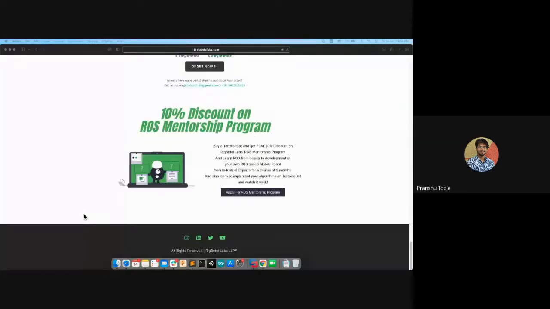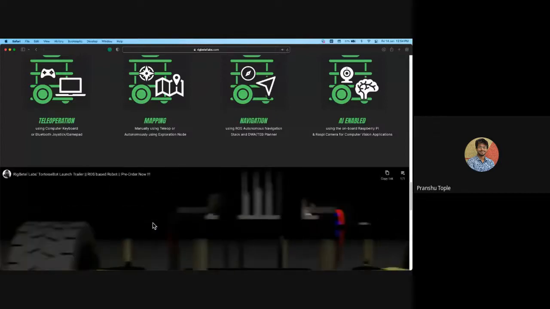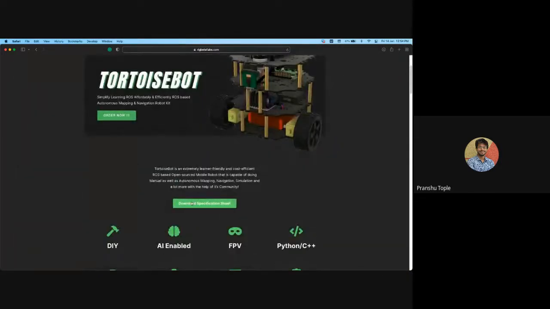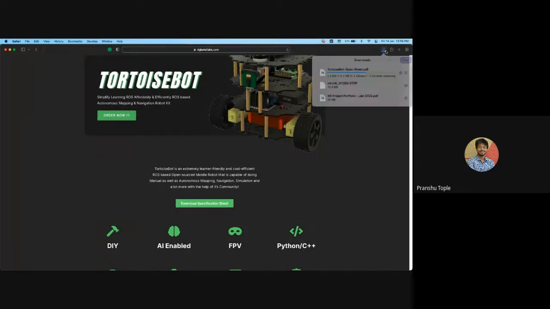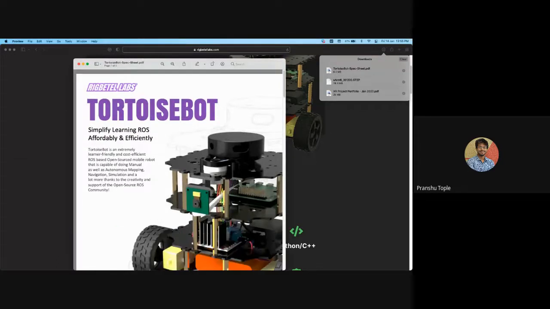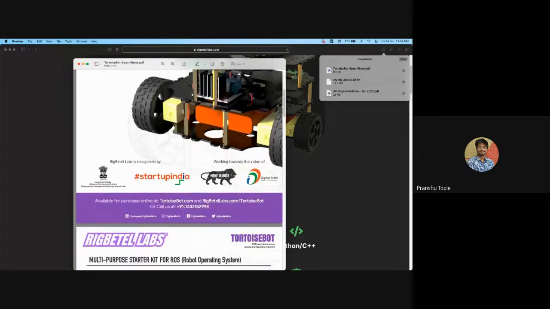So this was the launch video, and I'll just pause it right now. If you want to have a look at the descriptions, like documentation about the robot, we have also provided a spec sheet. This is a spec sheet of the robot. So it's not necessary to buy. If you have most of the components, you can build your own.